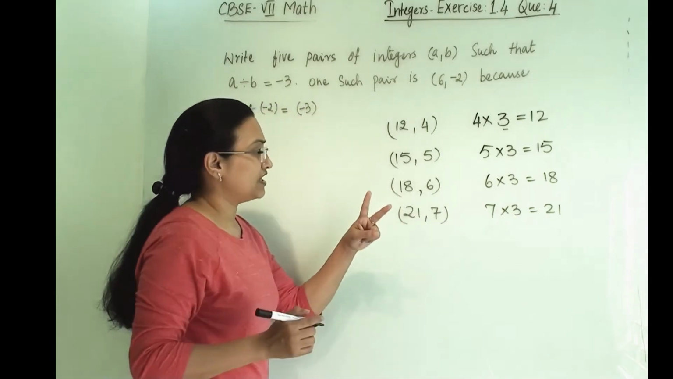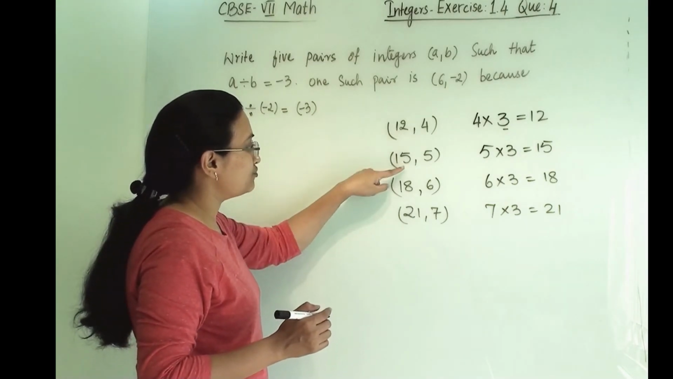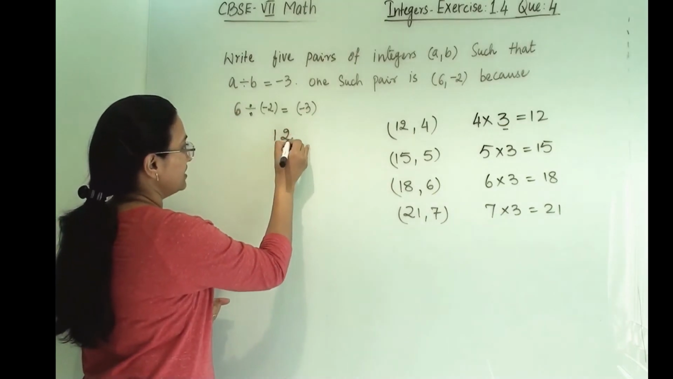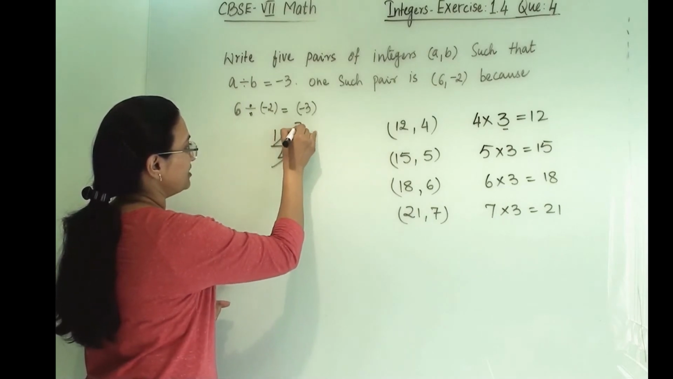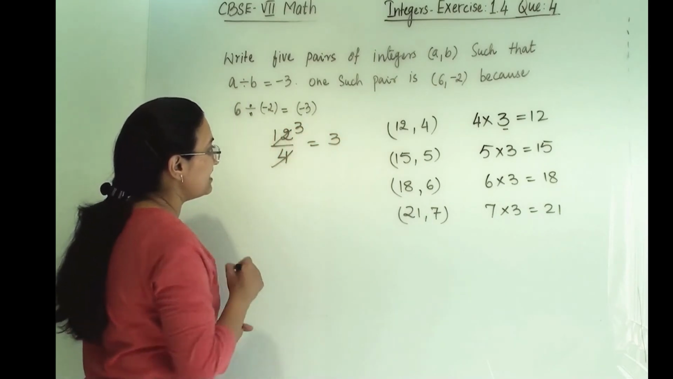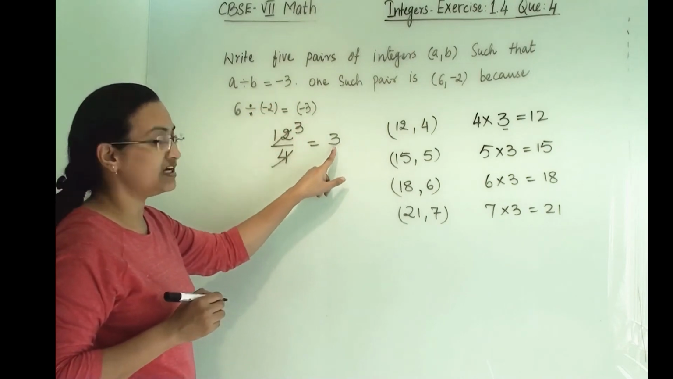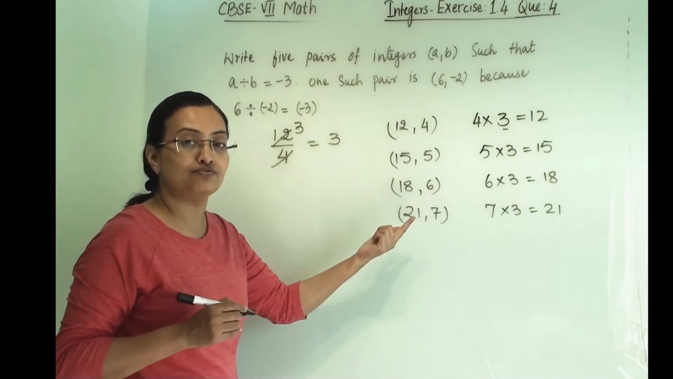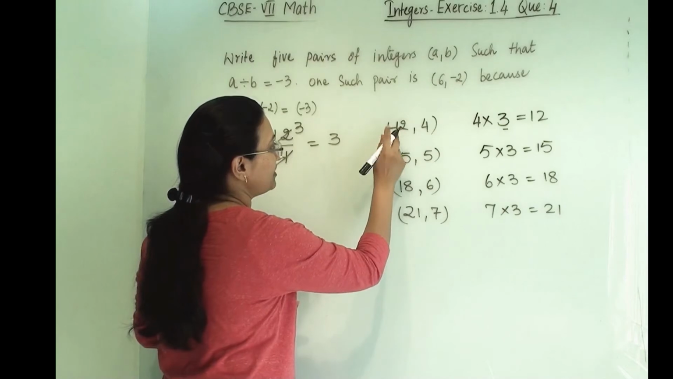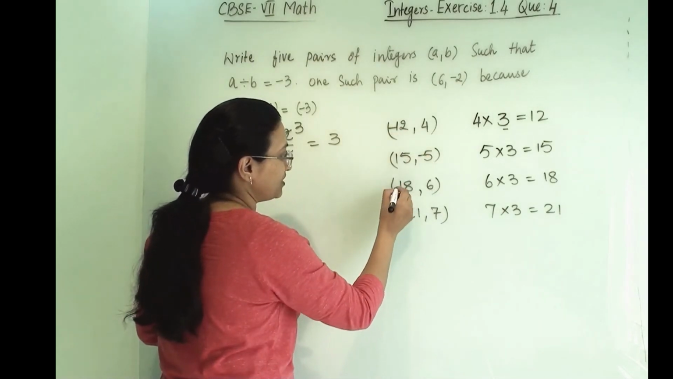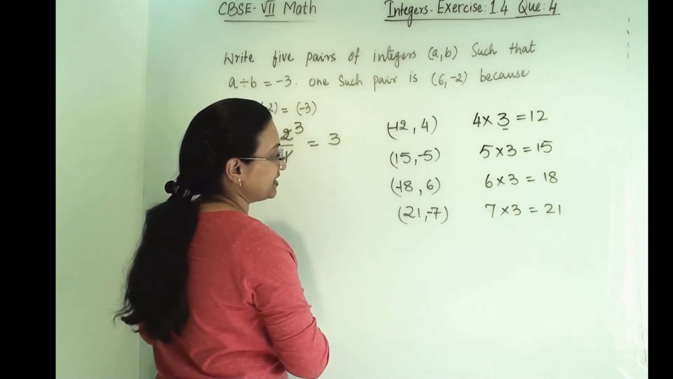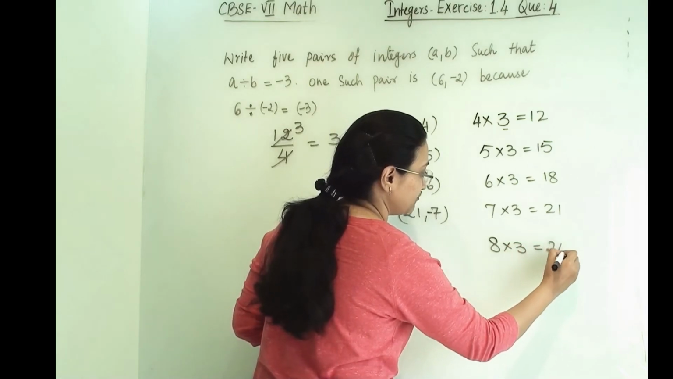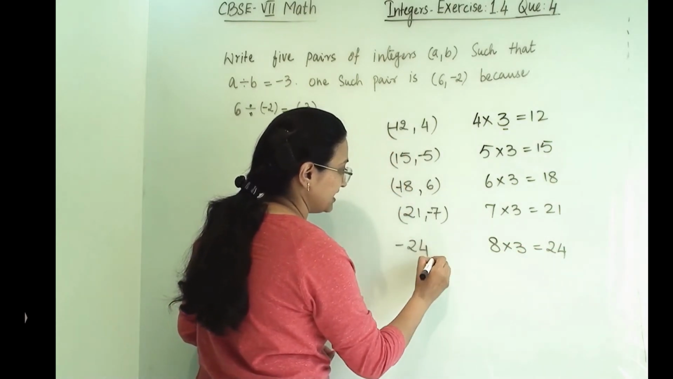Now two things we have to keep in mind: the numerator should be bigger. Then only 3 will come, and that too as the result. It will be like this: 12 divided by 4, then only we will get 3. Now we need minus 3. We don't need plus 3. So here either the numerator or the denominator should be negative. Any one of them you can keep negative. Here I am keeping minus 12. Here I am keeping minus 5. Here I am keeping minus 18. Here I am keeping minus 7. One more pair we have to write. So let us write 8 into 3 equals 24. So 24 I am keeping minus, and then 8.